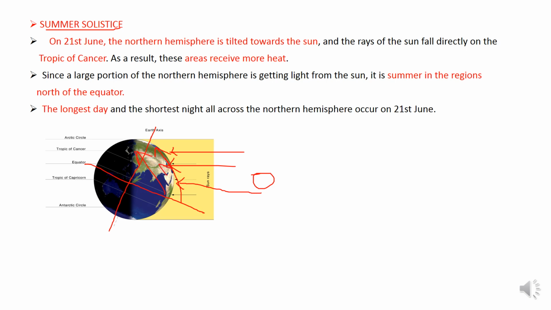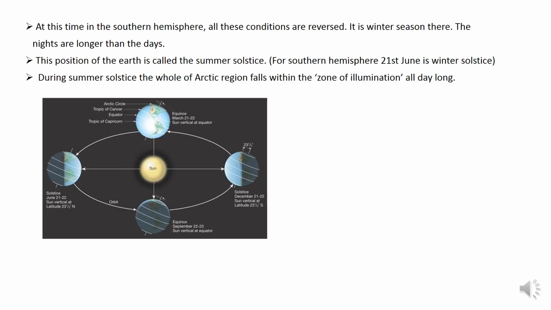So the longest day and shortest night all across the northern hemisphere occur on 21st June. At this time in southern hemisphere, all the conditions are reversed. It is winter season there. So in southern hemisphere, the nights are longer than the days.